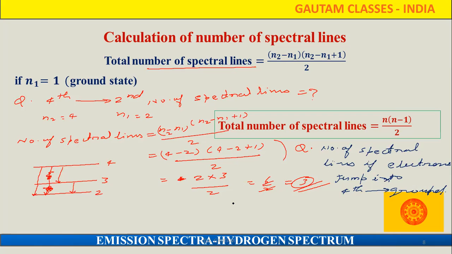So what formula can we apply? This formula, because n is equal to 4. So 4 into (4 minus 1) by 2, that means 12 by 2. So how many total lines are observed? That is 6. So 6 lines we are going to observe. Everybody got the idea what type of question is coming and how we are going to solve such type of question.